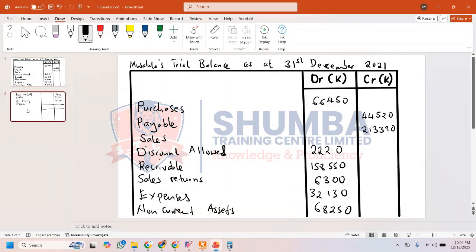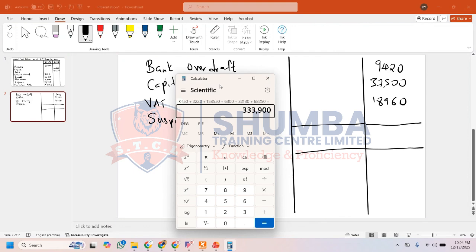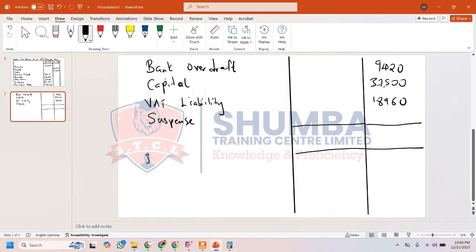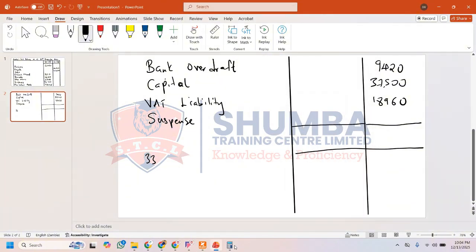We have nothing on the other part of the screen. So let's just take note of this amount. We just write it somewhere so that we compare it with the other balance. So we have 333,900.